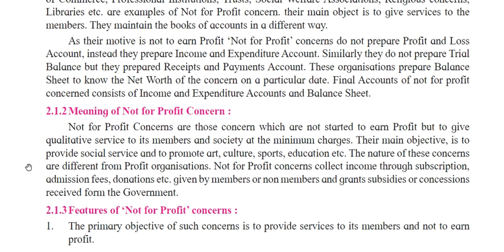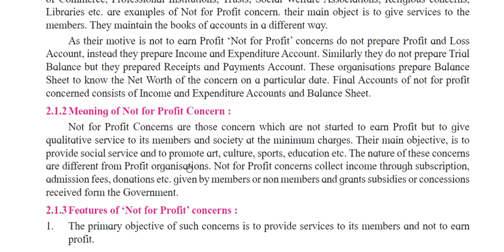If it is a manufacturing company or a trading concern, they look to earn profit. But these societies and organizations are mainly looking to help society. Their main objective is to provide a social service and promote art, culture, sports, education, etc.